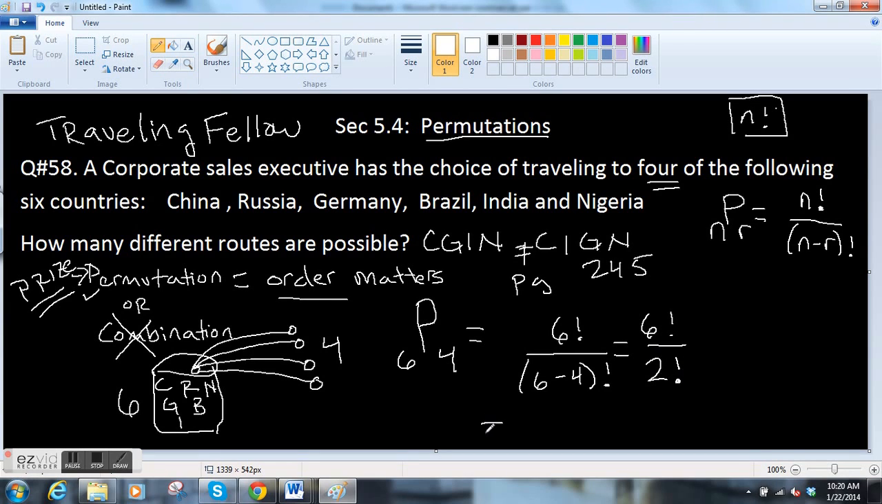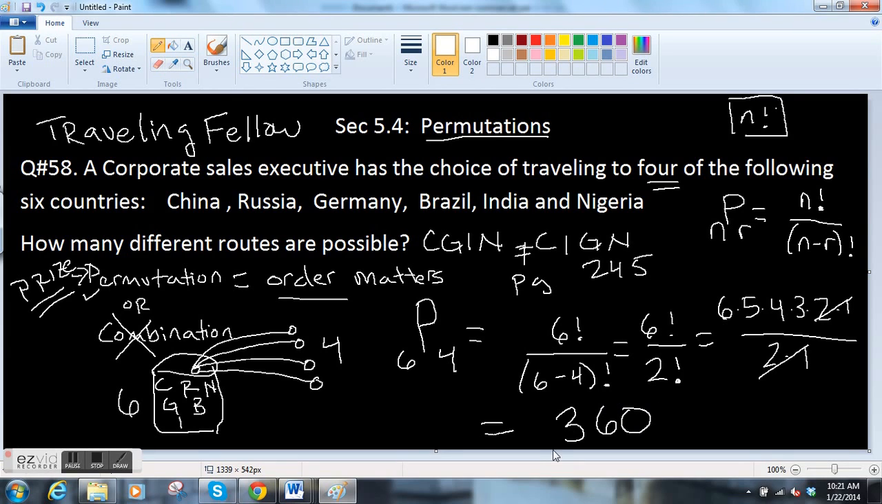You can plug this into your calculator, or you can do it longhand. 6 factorial means 6 times 5 times 4 times 3 times 2 times 1 divided by 2 factorial, 2 times 1. Factorials are nice because they cancel. So then you have 6 times 5 times 4 times 3, and the answer was, I believe, 360. So how many possible routes are there? There's 360. You'll notice that this is not a probability, this is just how many different routes are possible. It's a number, just counting how many different routes, 360.